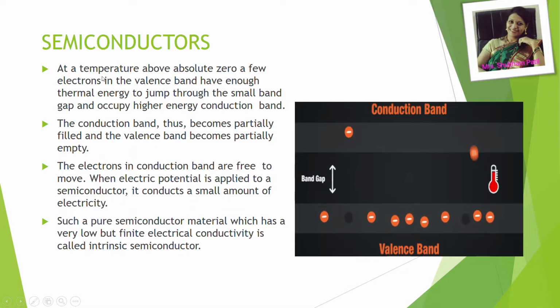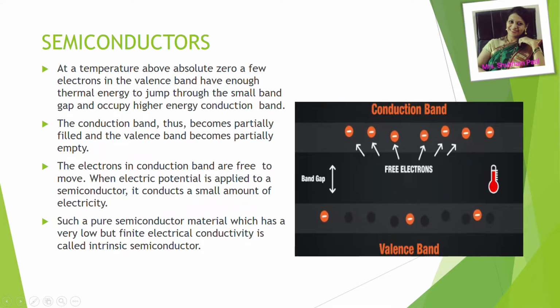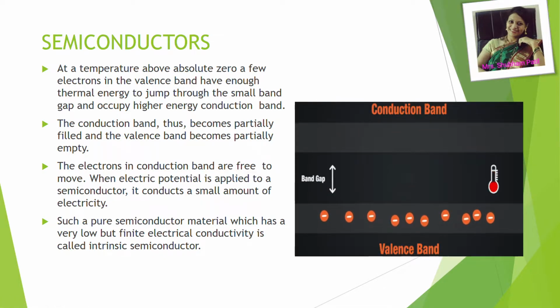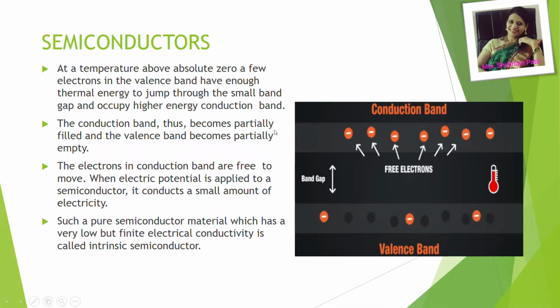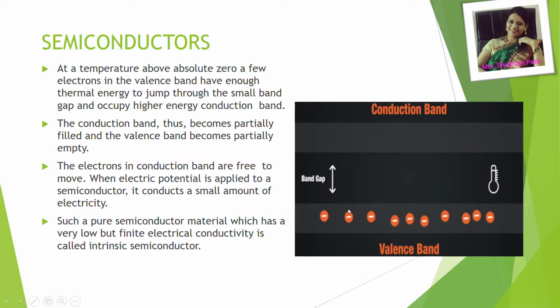At temperature above absolute zero, a few electrons in the valence band have enough thermal energy to jump through the small band gap and occupy the higher energy conduction band, which you can see in this clip: as the temperature is rising, electrons from the valence band have gone into the conduction band. Now they are available for conductivity, and holes are created in the valence band.